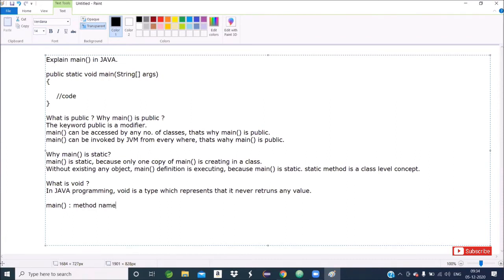Can you tell me, suppose instead of main method, can I write Anurag main? Can I write Sachin main? Is it possible, yes or no? No, sir. Subhangi, so instead of main method, can I write Subhangi main?